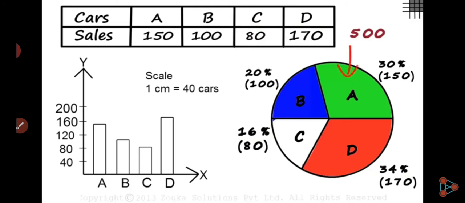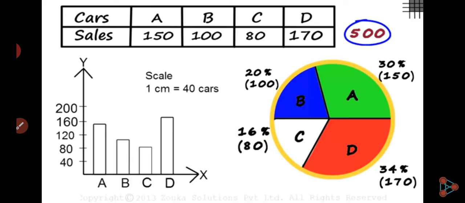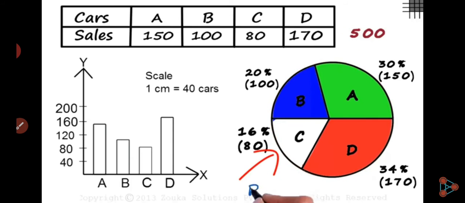The region A covers 30% of the entire circle. Region B covers 20% of the entire circle. And regions C and D represent 16 and 34% of the entire circle. We use a circle to represent the total and make parts of it to represent each category. This type of representation is called a pie chart.